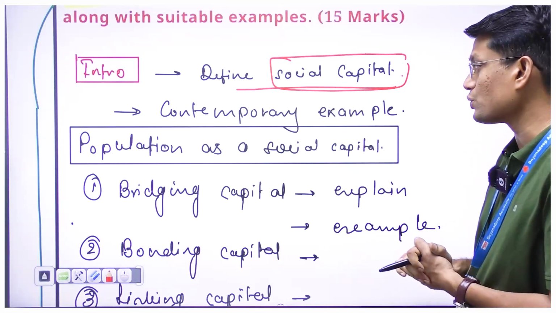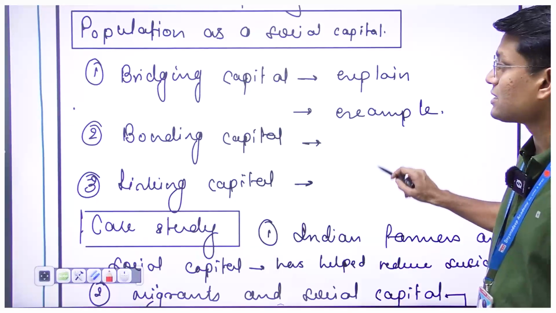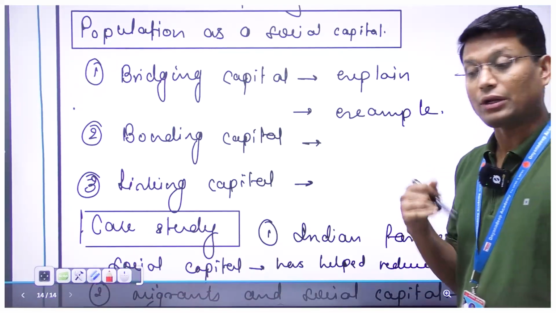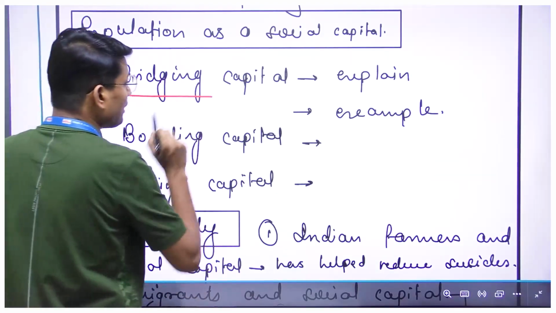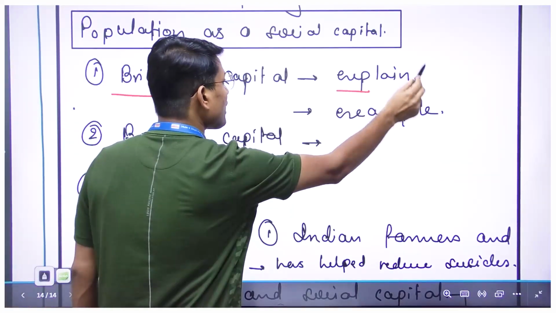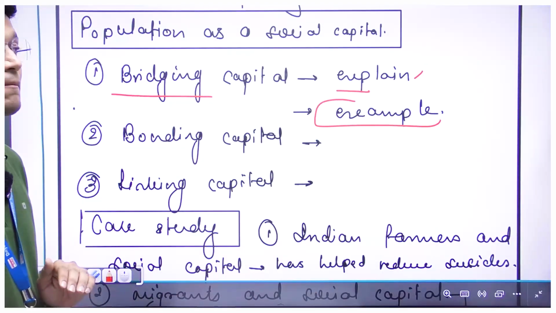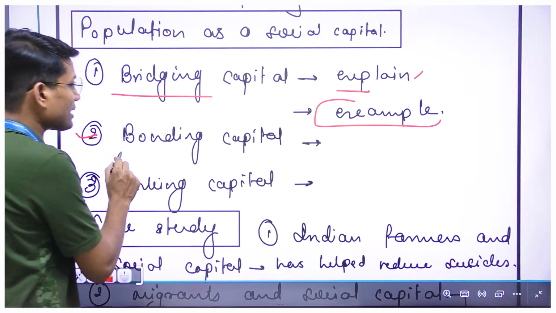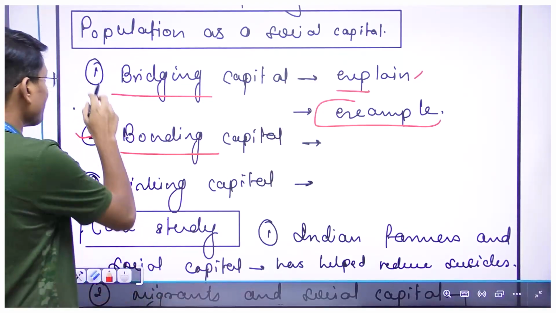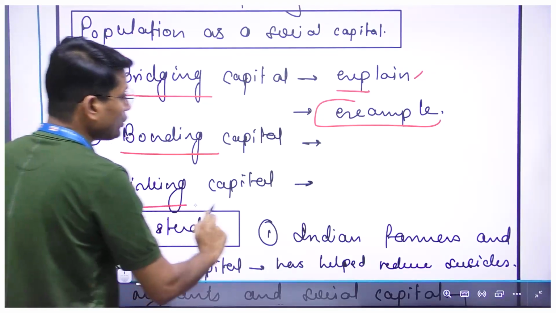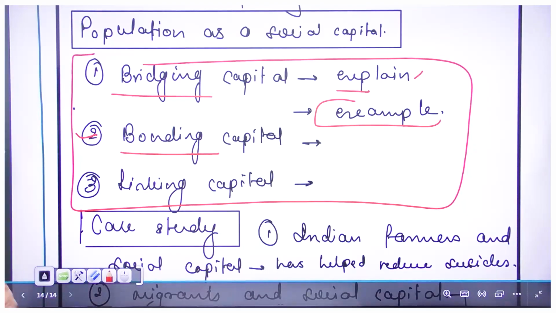So I have briefly introduced what this social capital is. Now, when we consider population as a social capital, there are three types of social capital we have to address here. One is bridging capital. You'll have to explain what this bridging capital is, along with that also provide examples here. Then I have something called bonding capital. Same approach, explain and provide an example. So in this particular part, you will be giving details on what this social capital is.